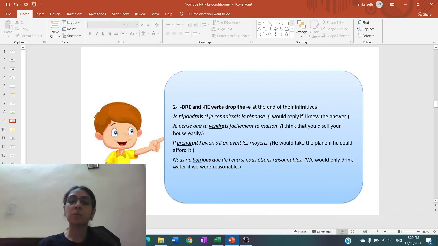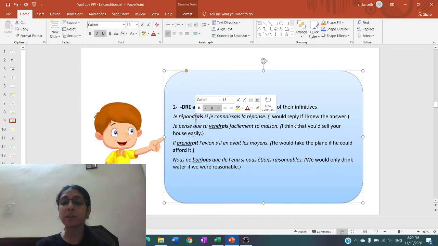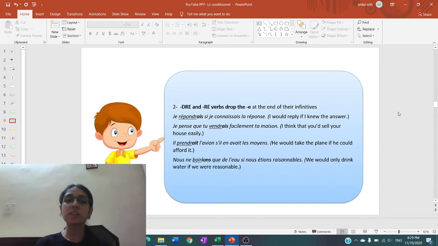So this one, verb répondre, if it was future, we would have not put this S. If it was imparfait, we would have first written répondons, removed ONS and then added AIS. So this R would not have been there. Without the R, this conjugation is of the imparfait. But over here, répondr is the stem of the verb in the future simple. So we take répondr only and then we put AIS as the ending of the verb.